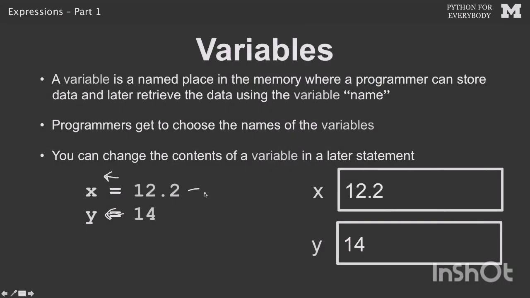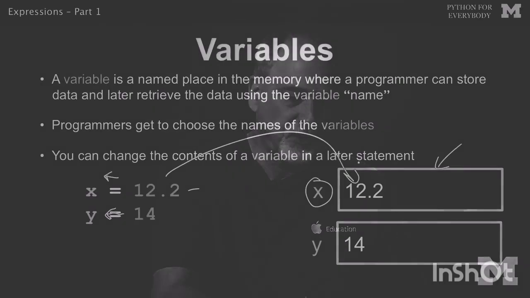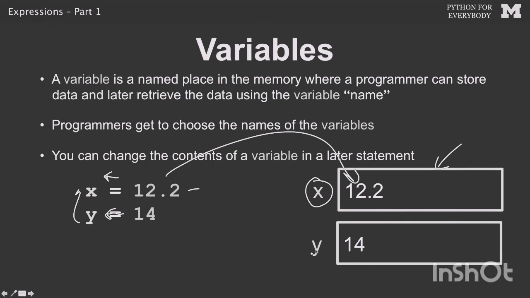So to look at this very first statement, what we're really saying is it's a pretty complex statement. After a while, you'll just use it. Python, find us a spare piece of memory somewhere and give it a label of X and put 12.2 in it. And remember all that stuff. That's one of the things that Python does for us. It remembers stuff. Then we go to the second statement. It says, oh, hey, Python, find some spare memory that you got laying around, label it Y, and put 14 into that. Okay?